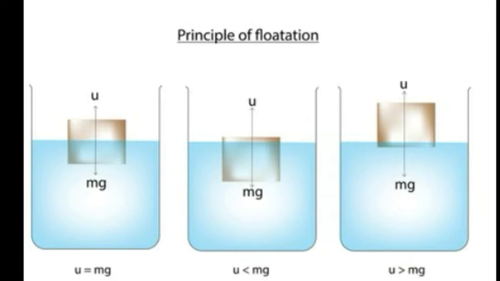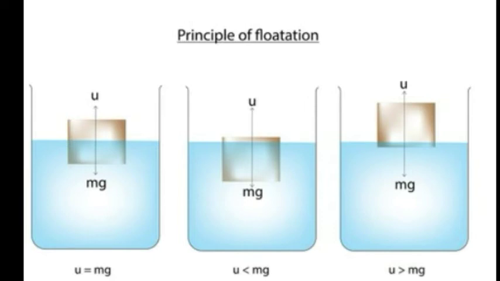When the weight of the object is greater than the buoyant force, it will sink. This happens when the density of the object is greater than the density of the liquid. Then when the weight of the object is less than the buoyant force, it will partially float above the surface.